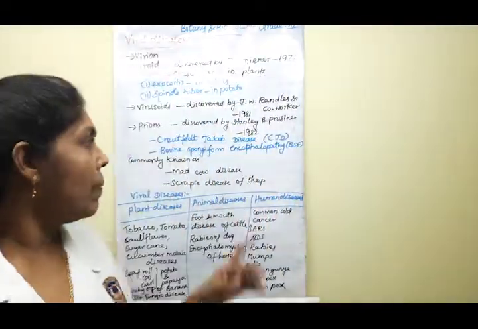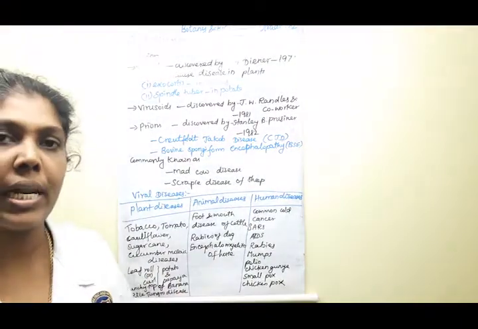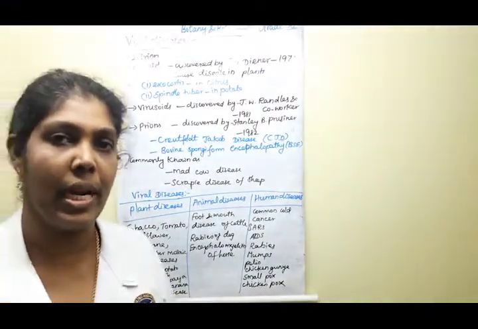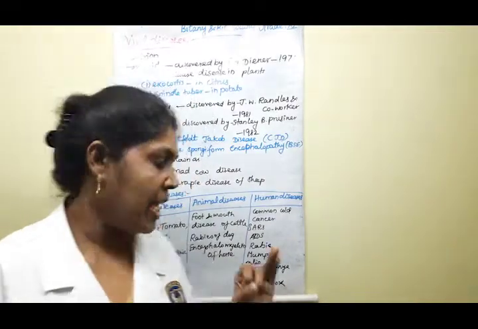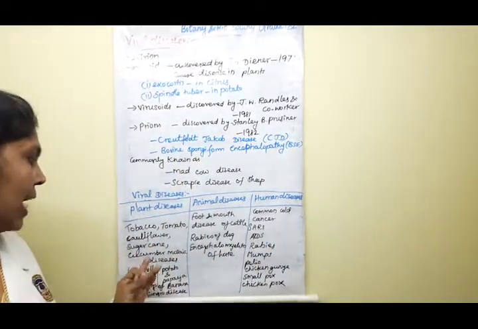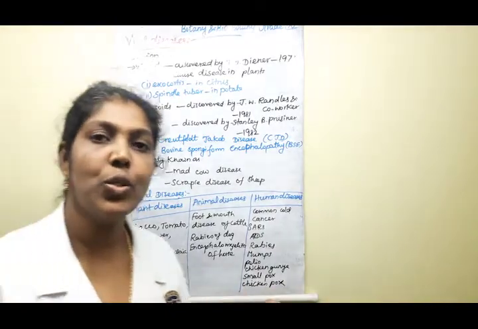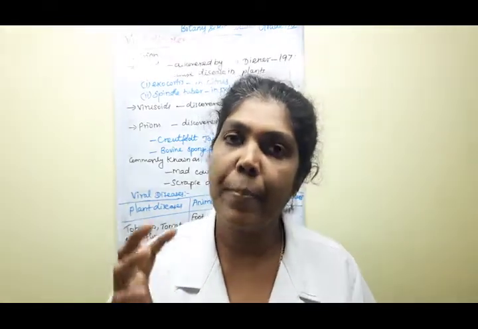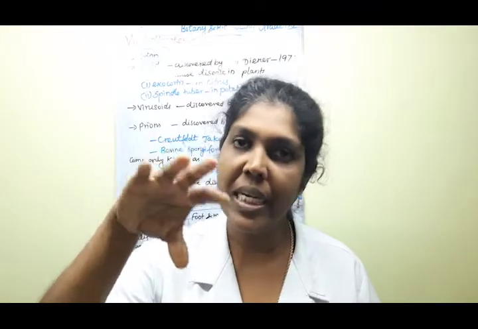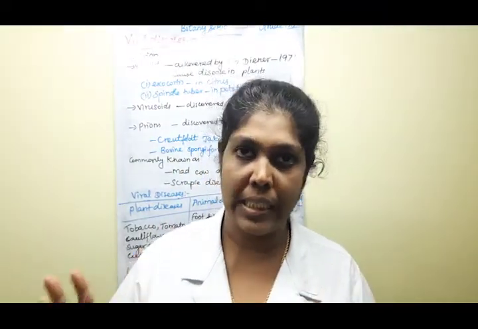First one, the viral plant diseases. These occur in tobacco, tomato, cucumber, sugarcane and cauliflower. These are all host plants, clear? These host plants show mosaic-like symptoms. The disease name is known as mosaic disease.